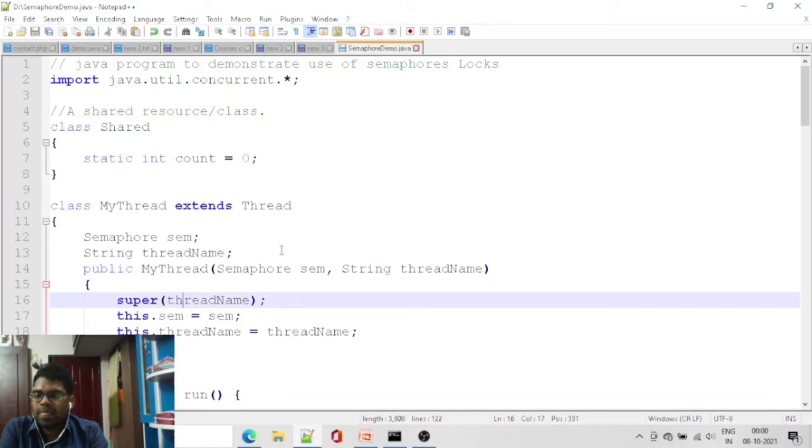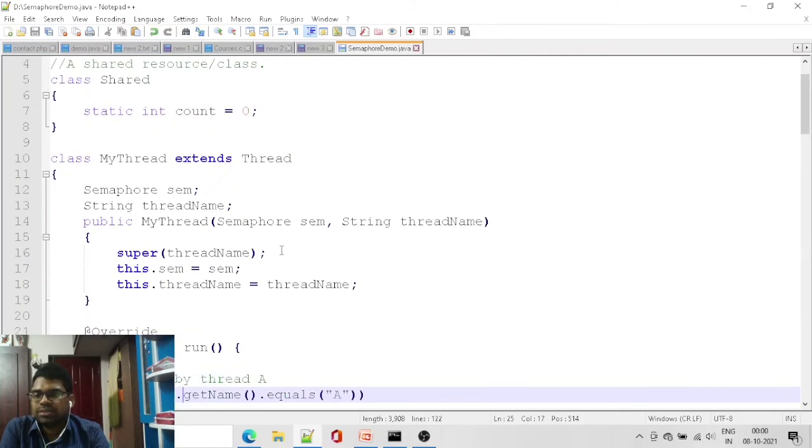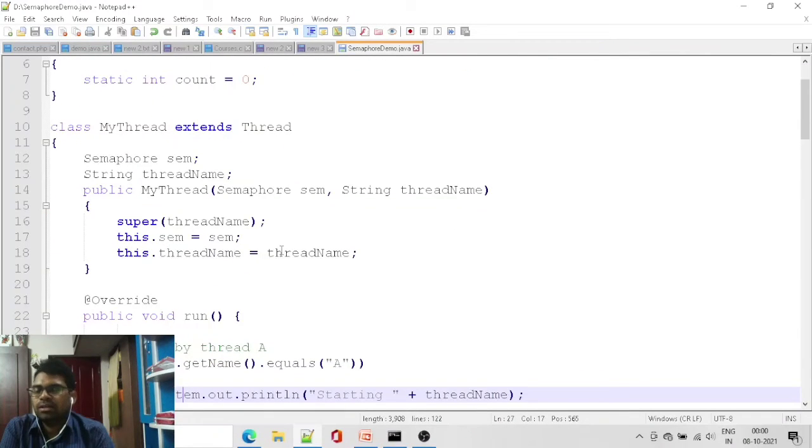So Semaphore sum, we are creating an object for semaphore and we are using thread name as a string. Now we are defining a constructor named MyThread, Semaphore sum comma String thread name. The thread name is passed over here and the sum value is passed over here. Super(thread name).